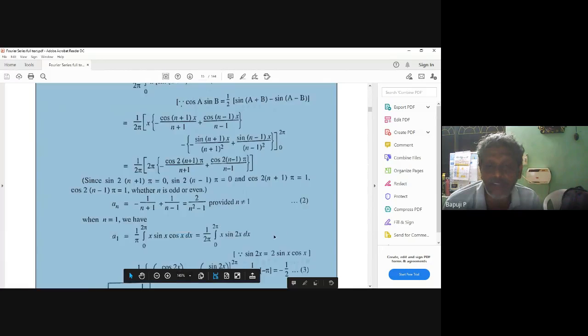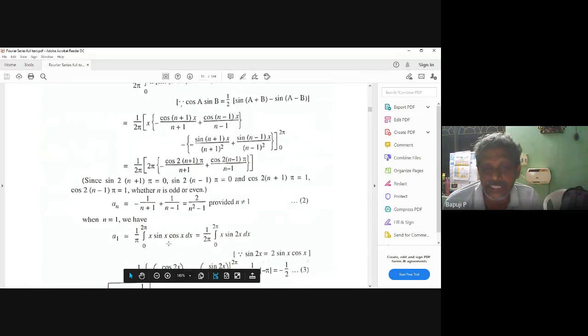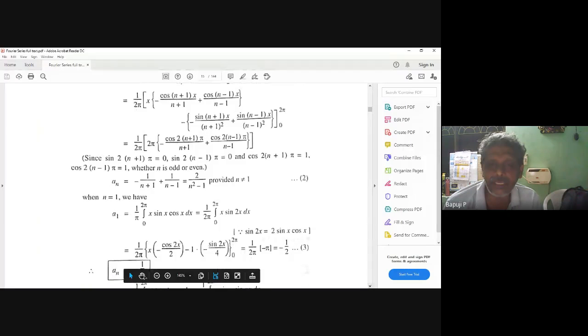Now what will I do? This is 2 sin A cos B, that is sin 2 theta. Divided by 2 and multiplied by 2, this is sin 2x. Again old story, by parts. Attack. What will you do? x into minus cos 2x by 2, minus, this x differentiation is 1, into sin 2x by 2.